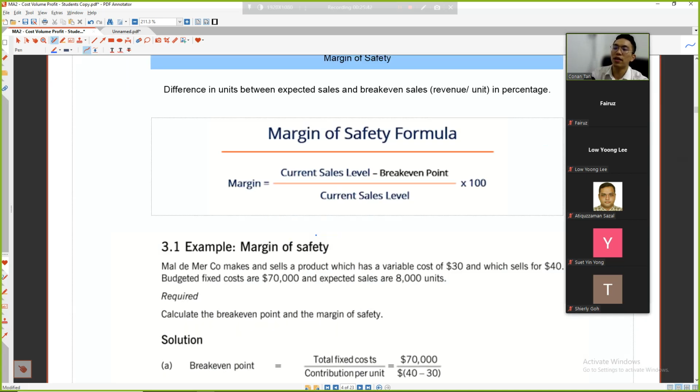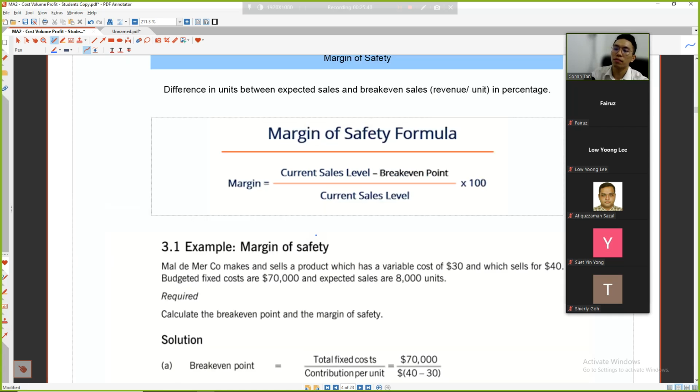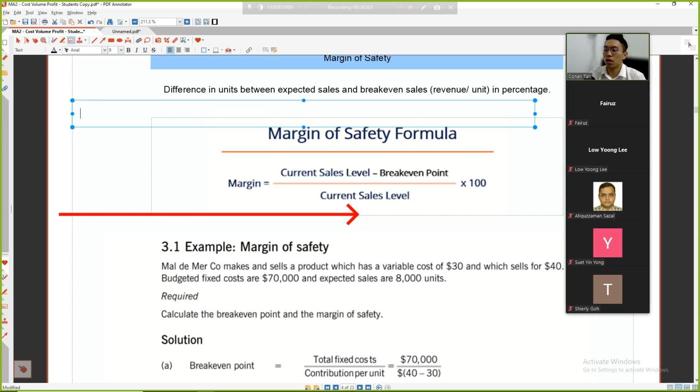Okay? Margin of safety. Now see, this is the line. What do you mean by margin of safety? Margin of safety means how much fluctuation or decrease in units is available before you reach break even.